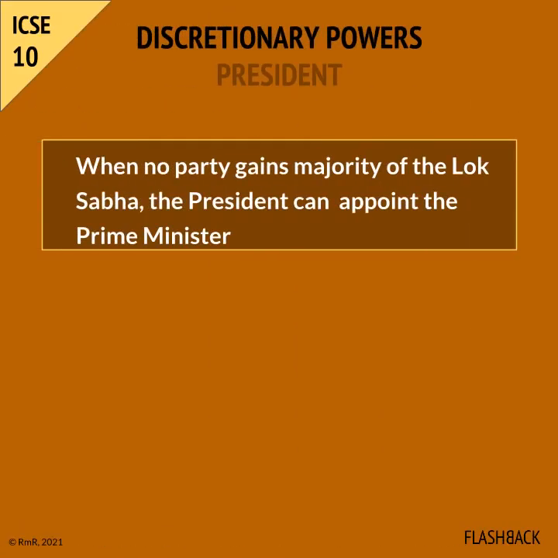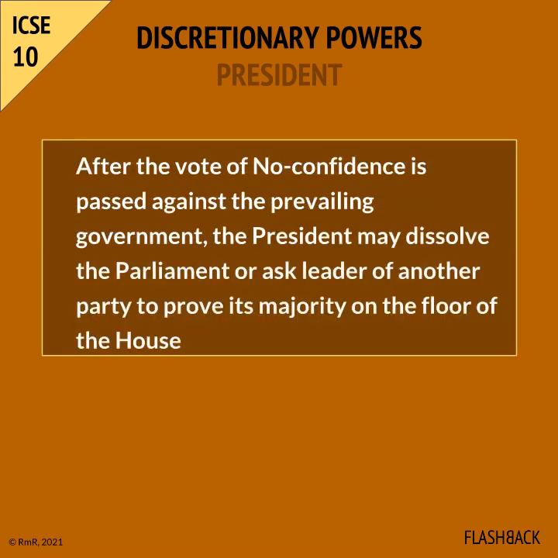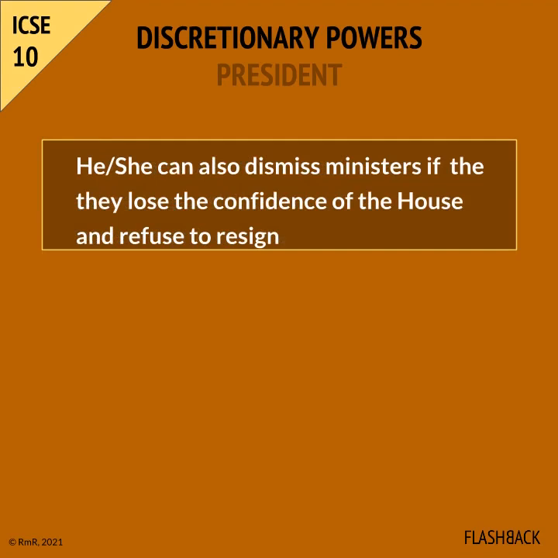The President enjoys some discretionary powers. When no party gains majority of the Lok Sabha, the President uses her or his discretionary power to appoint the Prime Minister. After the vote of no confidence is passed against the prevailing government, the President may dissolve the Parliament or ask leader of another party to prove its majority on the floor of the House. The President can also dismiss ministers, in case the Council of Ministers lose the confidence of the House and refuse to resign.